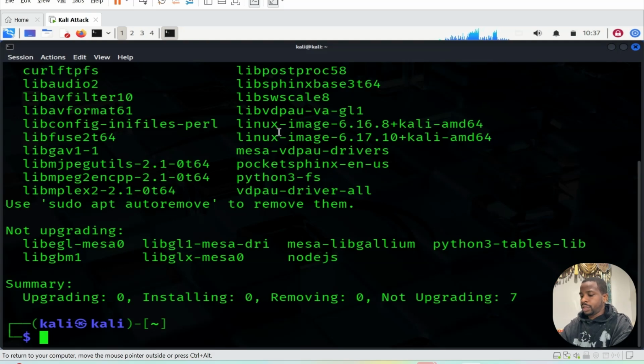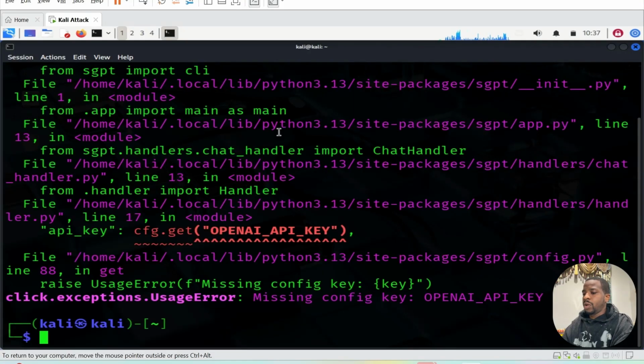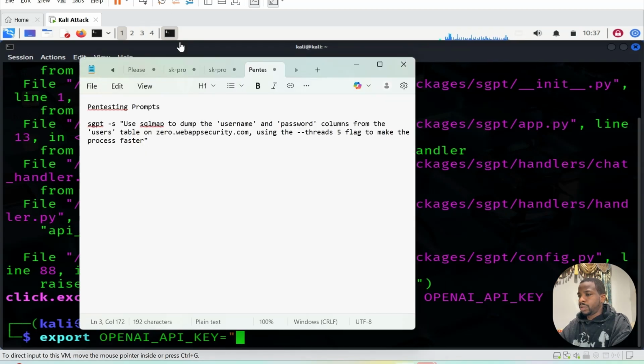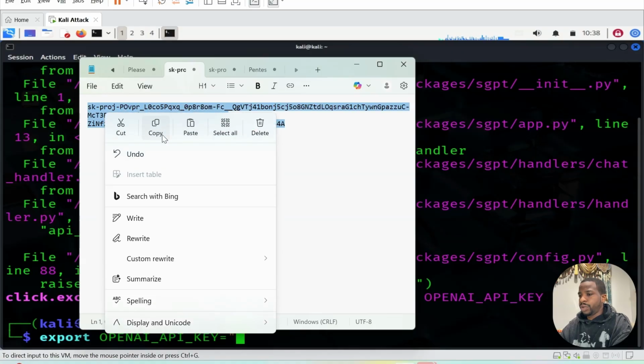Let me clear that. I want to see if I already have SGPT and if it's going to pick it up directly. Oh yeah, logically it wants me to put my API key again when I log in. So export OPENAI_API_KEY, which is somewhere in my notes. It's this one. You just go back and take the key that we generated previously in the video.